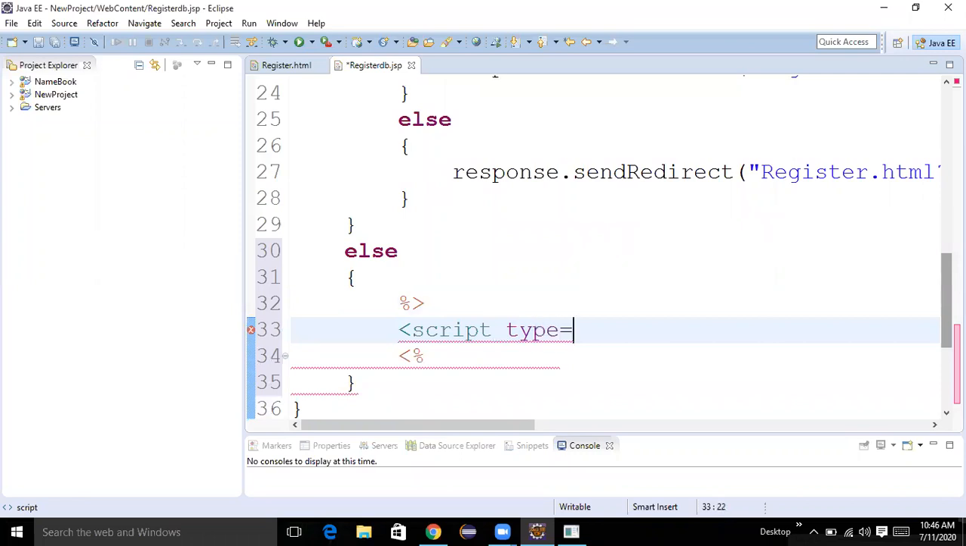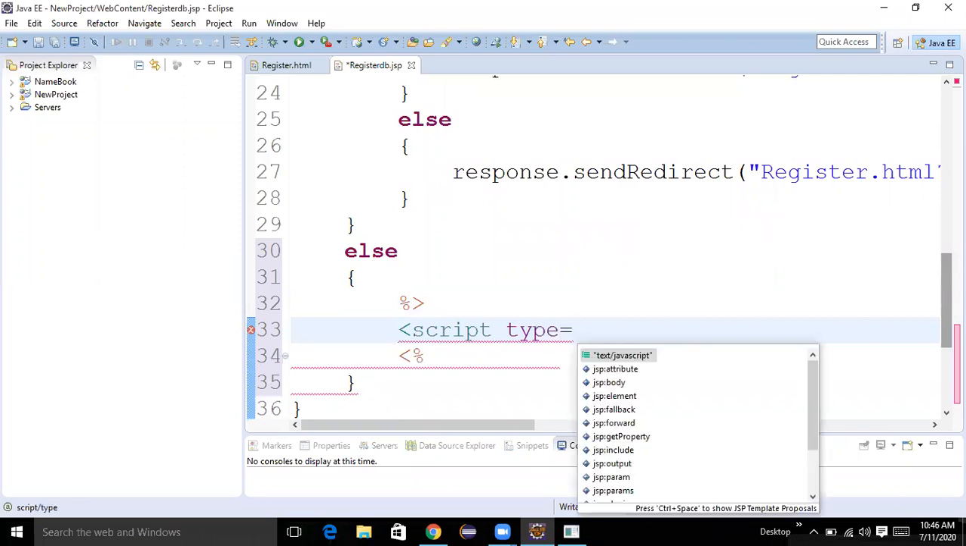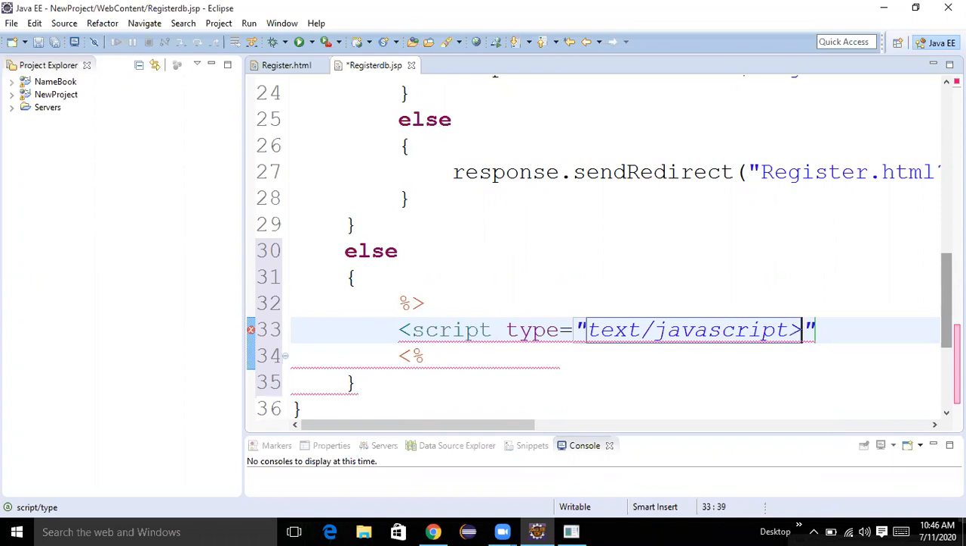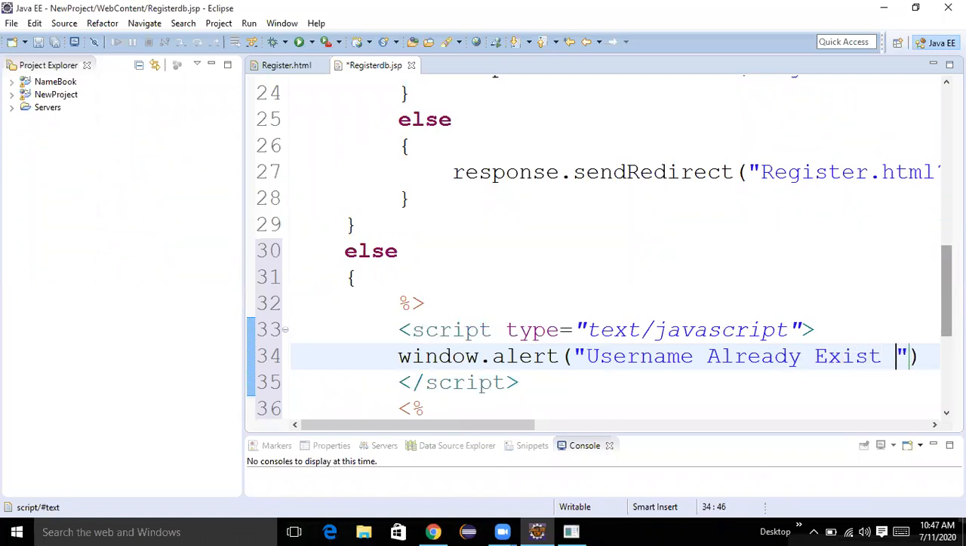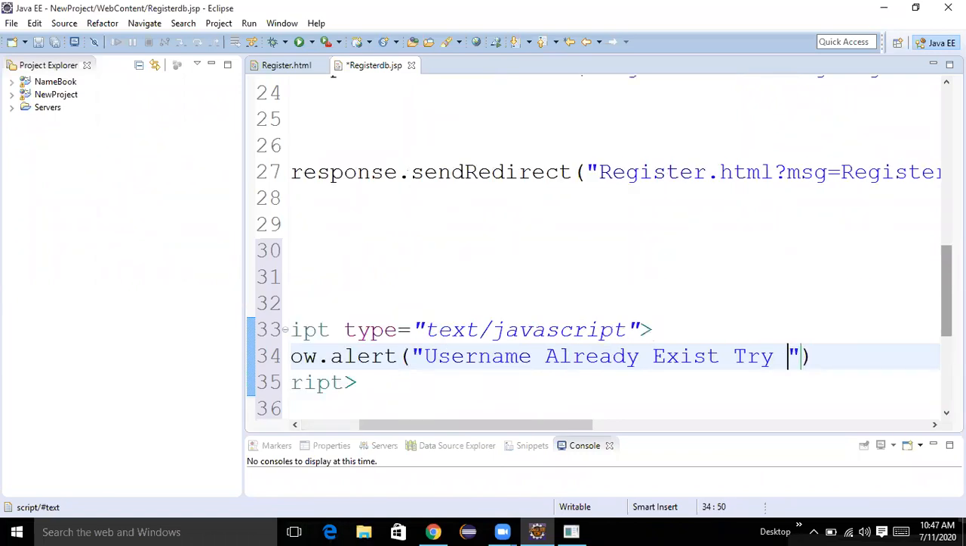Type equal to text/javascript. This is another type of message, just for message purpose. Inside the script, window dot alert, we need to get the alert in a window. Username already exists. Try new one.